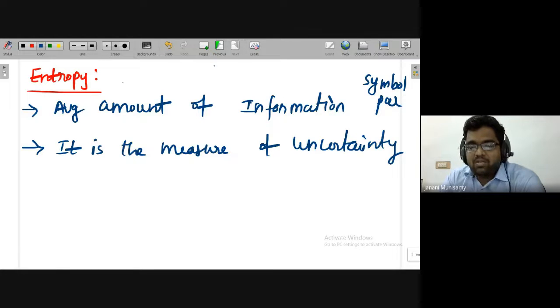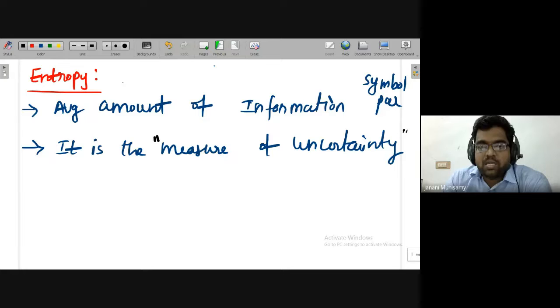But on an average, what is the overall average information? That is the entropy. Another name for entropy is the measure of uncertainty. Sometimes they will give this term also. More the uncertainty, more the information.